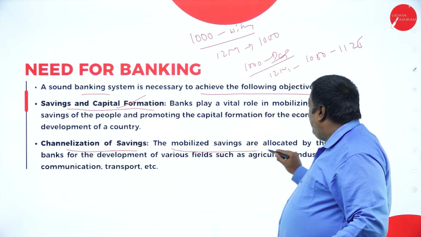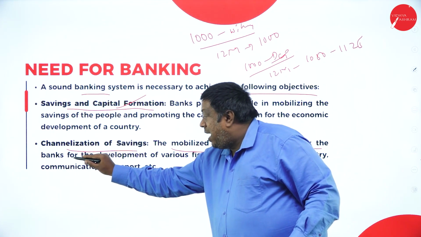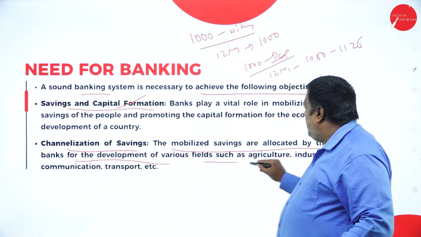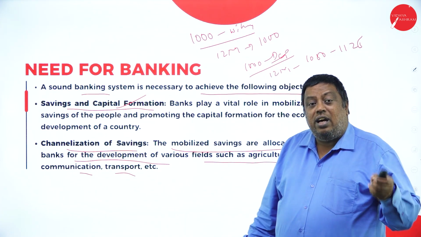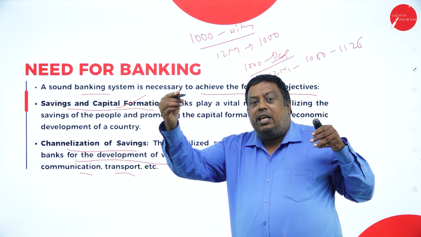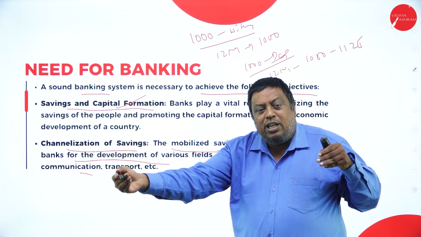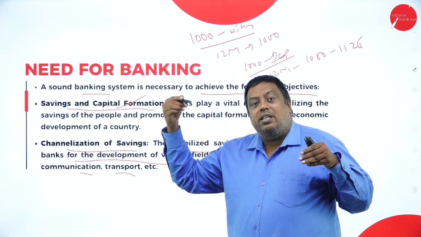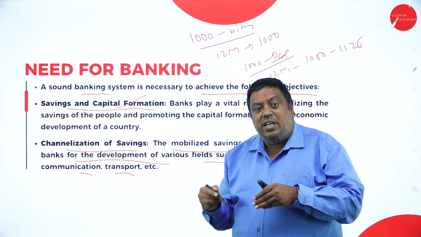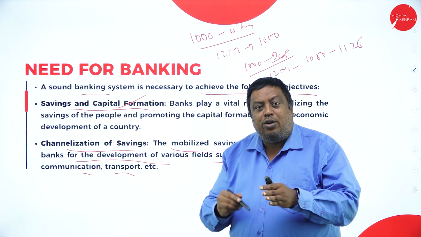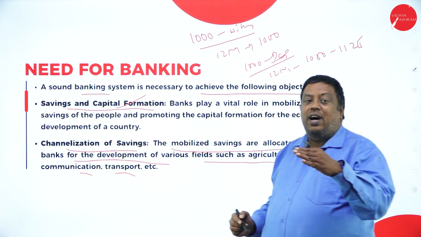The mobilized savings are allocated by the banks for the development of various fields such as agriculture, industry, communication, transport. Already I said, they guided the general public to save the money and deposit that amount in the banks. After getting that money, it has been used for the development of the nation in the area of agriculture.